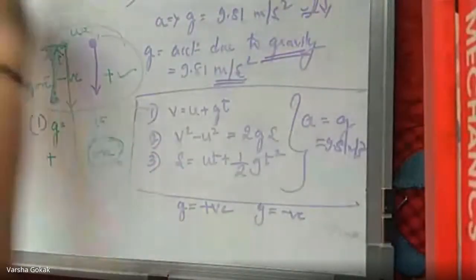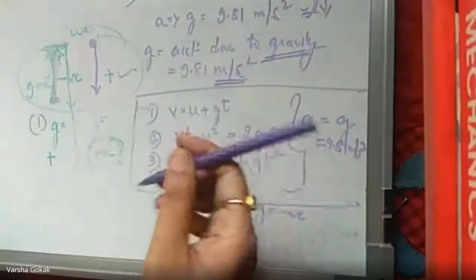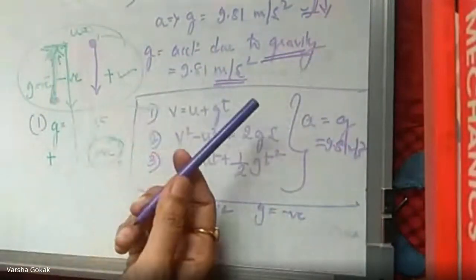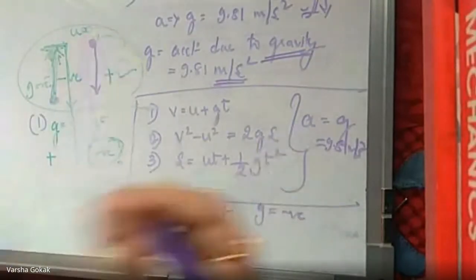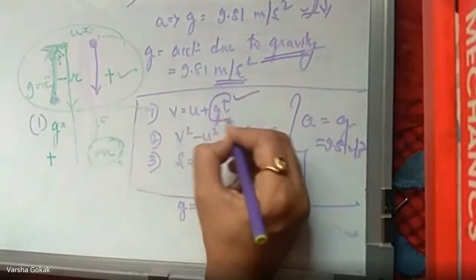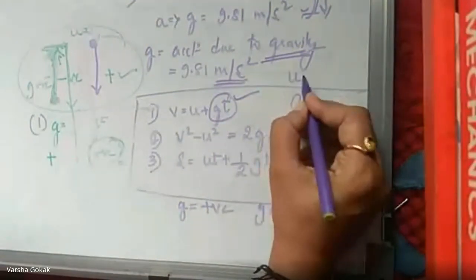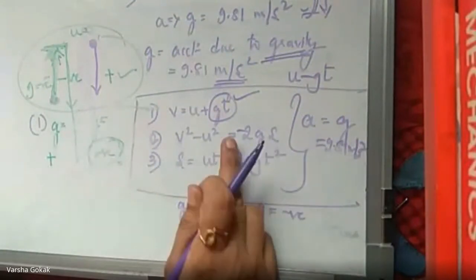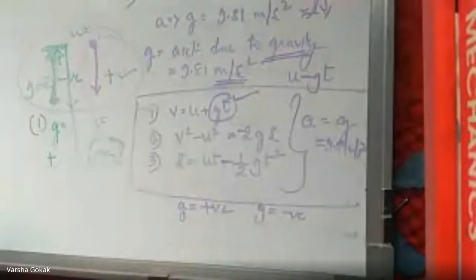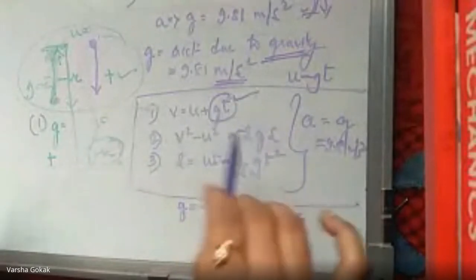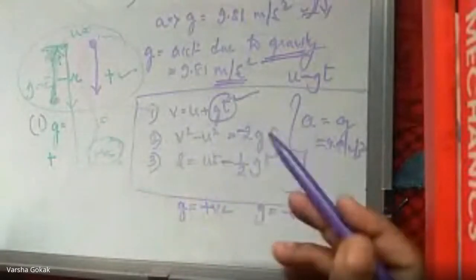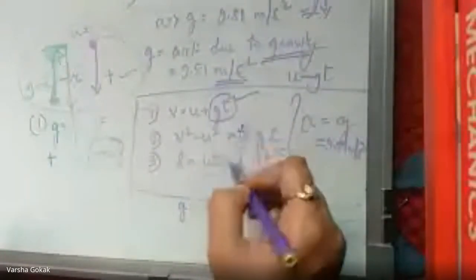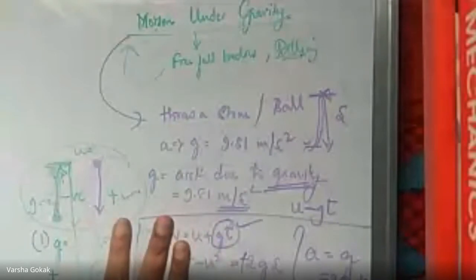So when we have numericals related to motion under gravity, especially if you have a numerical where they throw a ball against the law of gravity, that is up, that time you will do that numerical with g as minus sign. So you will have u minus gt, and this becomes minus 2gs, and this becomes minus half gt square, because your g value is becoming negative against the gravity. And when it is along with the gravity, all these terms will start becoming plus. So very important, you should know when and how.